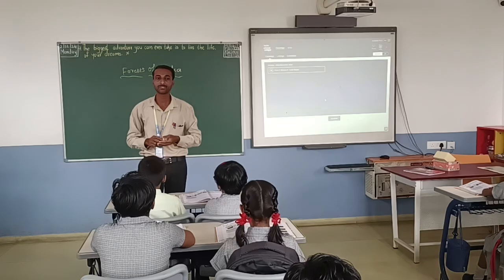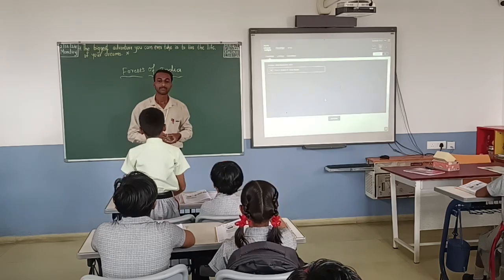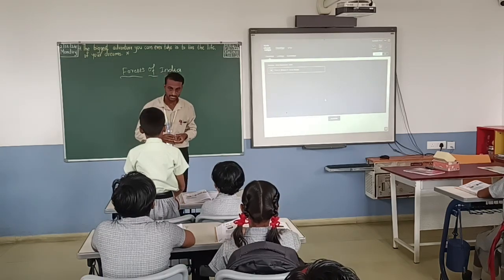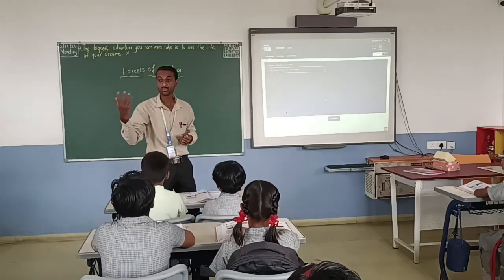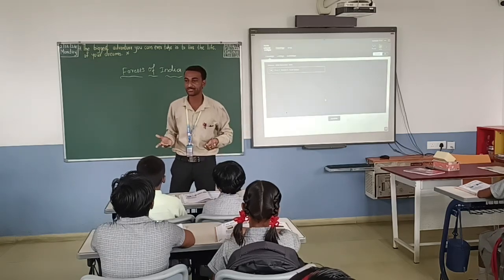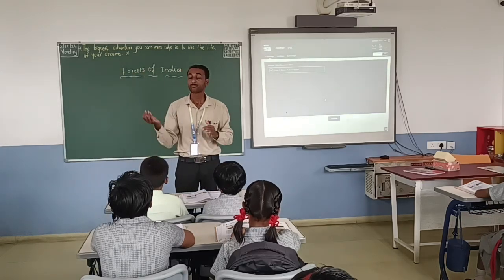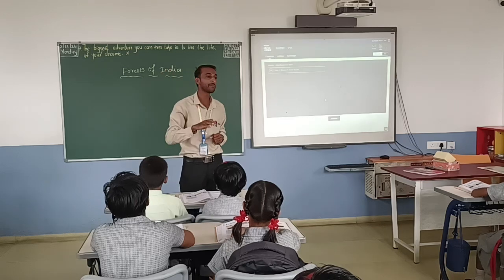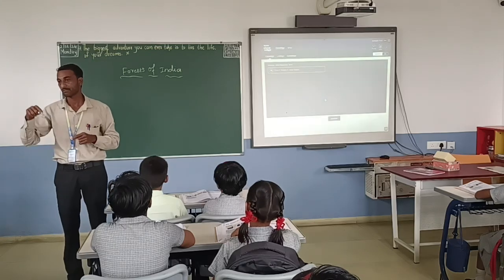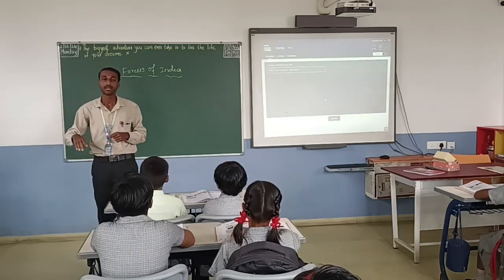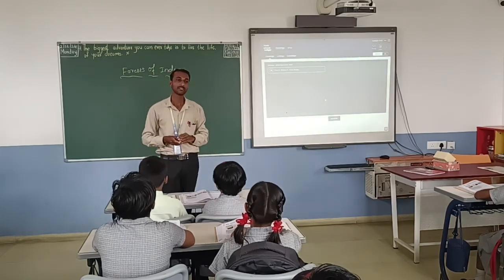What is meant by natural vegetation? A plant or tree that grows naturally is called natural vegetation. Yes, very good. The plants or trees grow on their own. That is called natural vegetation. Natural vegetation is found in places depending on the climate and soil. So they both depend on the climate of that place and its soil.